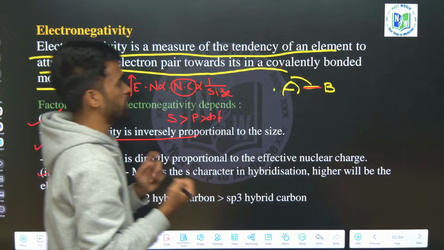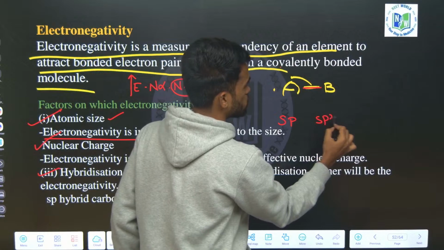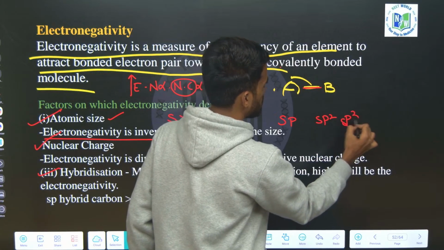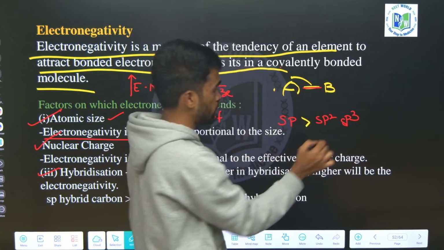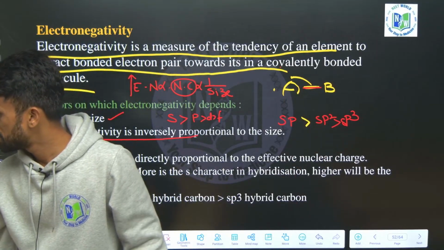So it means if I take hybridization like sp, sp2, sp3 hybridization, sp hybridization is more electronegative than sp2, then sp3, like this. Okay, hope this is also clear.